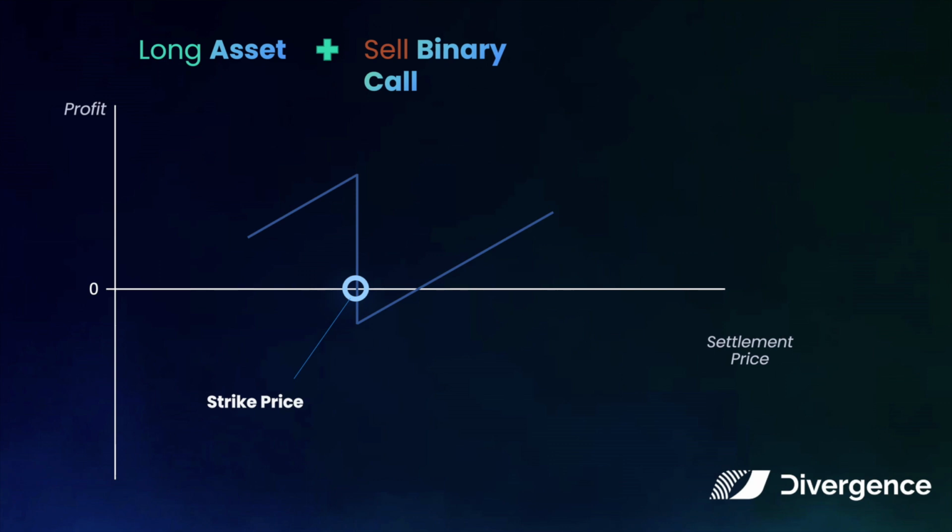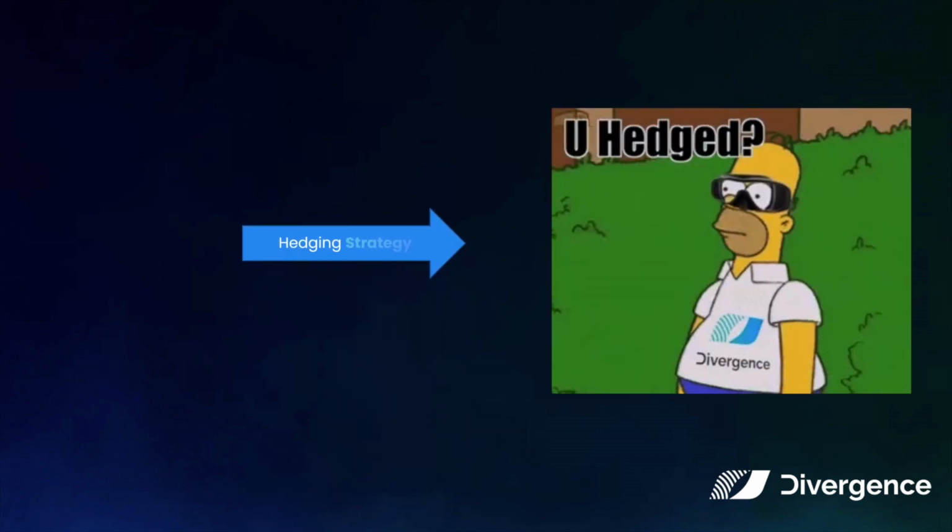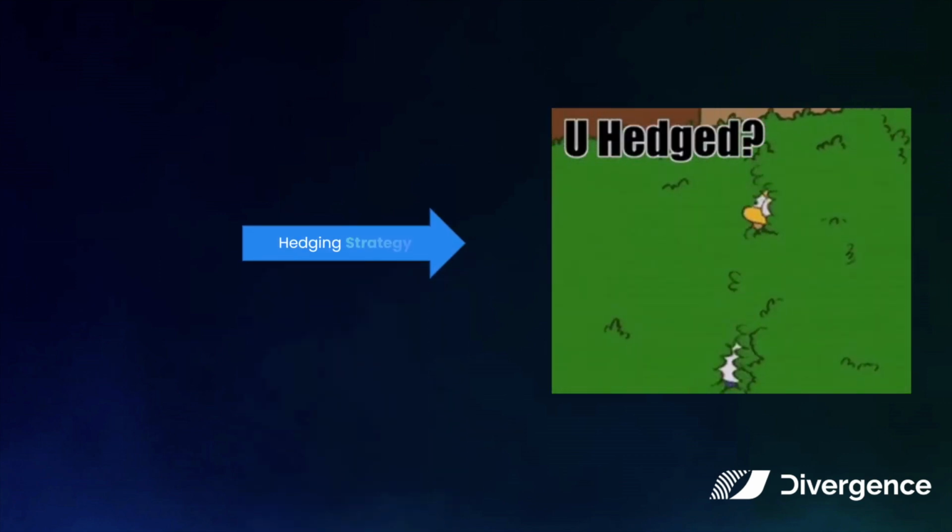Sometimes the risk reward is better when you sell a binary call at a strike above or below your asset entry price. Also, if your asset keeps losing value, you can sell a strip of binary calls at different strikes to make up for the loss. This can be used as a hedging strategy.